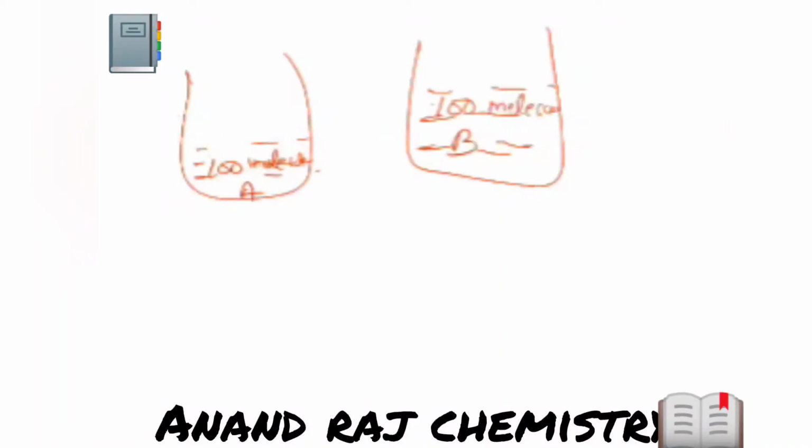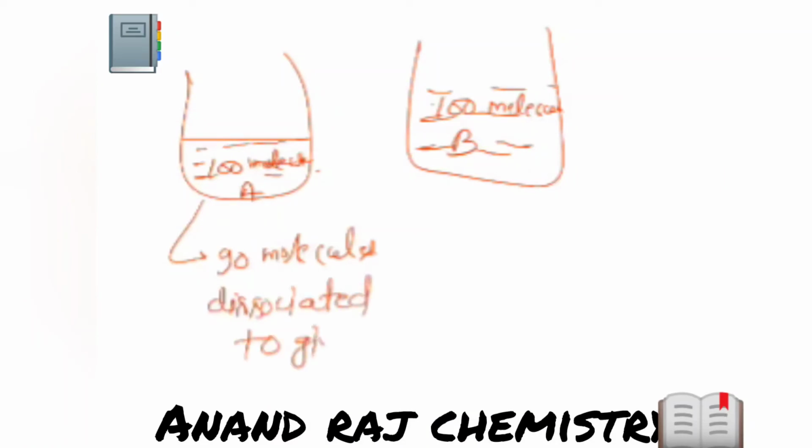100 molecules. Let me mute all of you first of all. Now, when I'm saying acid A, it contains 100. Out of this, around 90 molecules dissociated to give H plus ion.